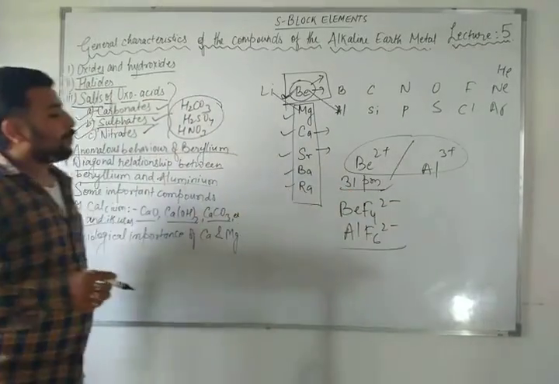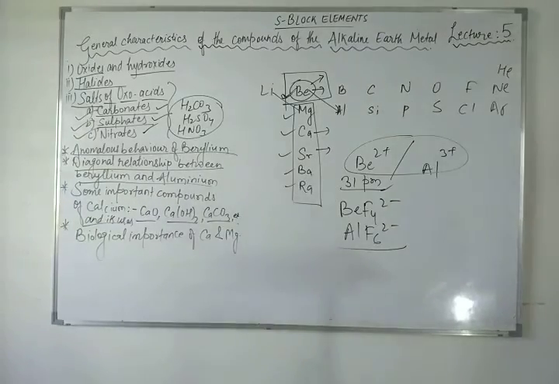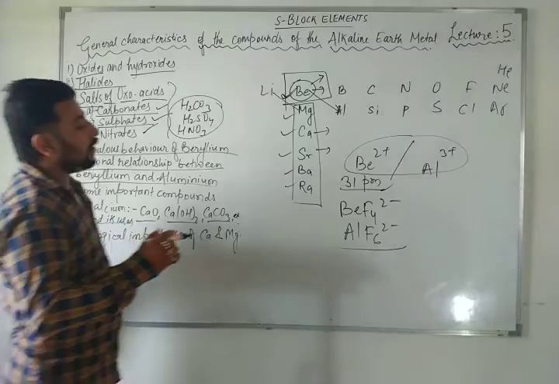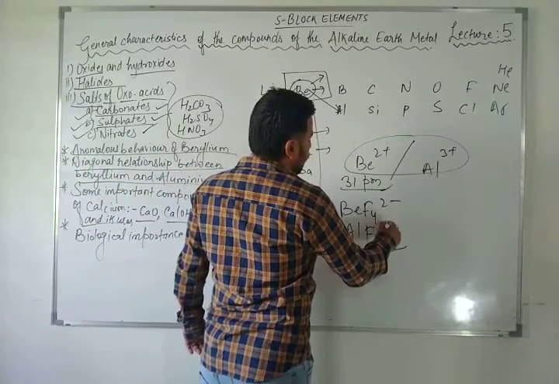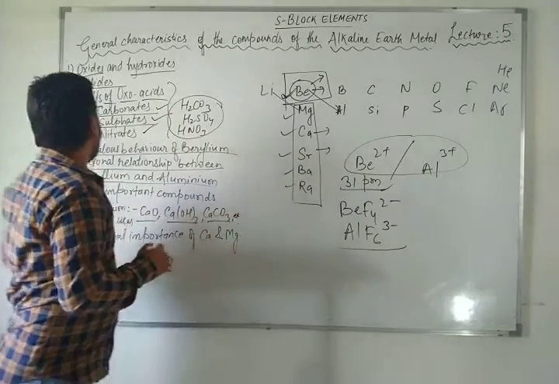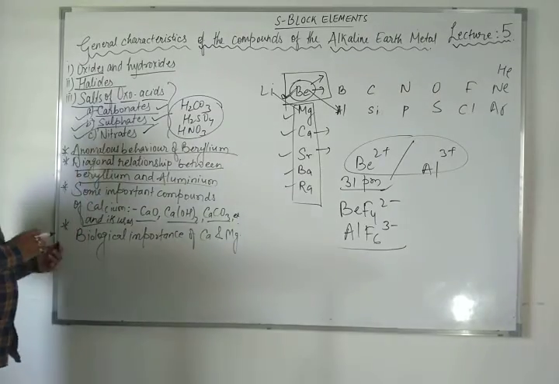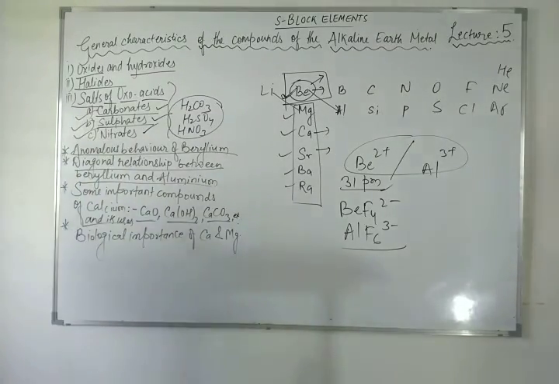So can you tell me the properties of beryllium and magnesium? No, aluminium will show 3 plus, no? So that's why here it will be 3 minus. Right. So these are the properties of the diagonal relationship between beryllium and aluminium, as I have discussed.